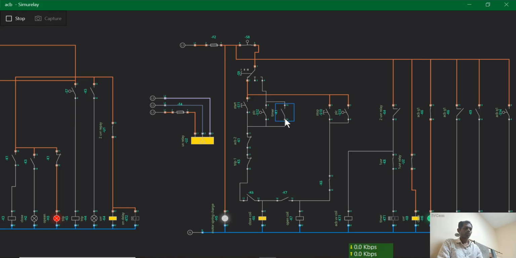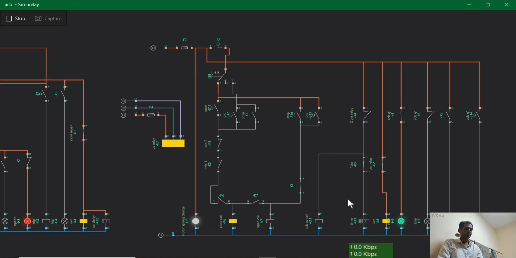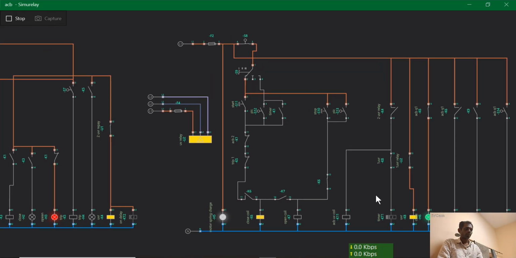It also starts from PLC and timer, on delay timer. So it also starts in manual mode and auto mode. See, in auto mode, it is coming from PLC. Yeah, it is on. Also it stops from PLC. Yeah, it is stopped.